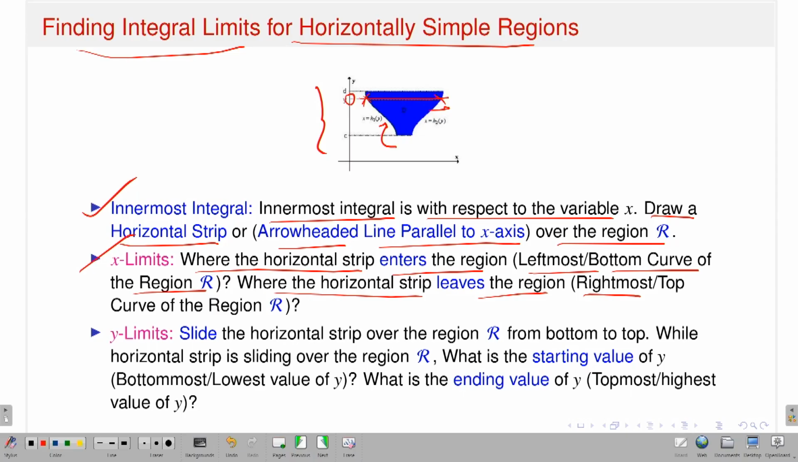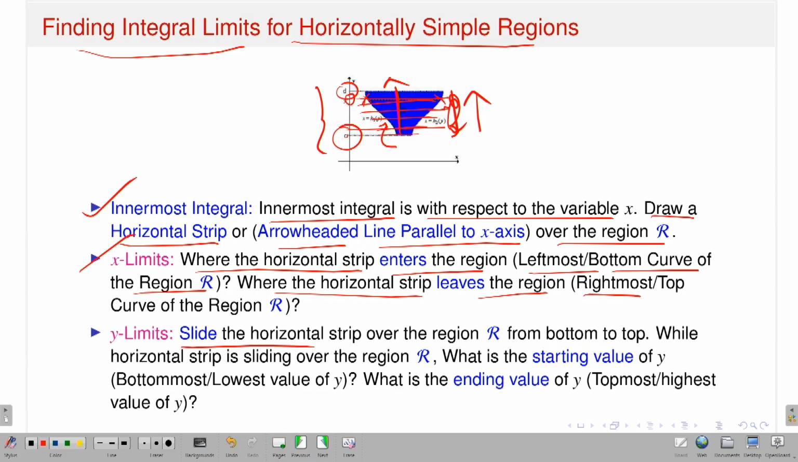And then you have to determine the y limits, that means you have to come this way, either from C to D or D to C. I think C to D is better. So first you draw a horizontal line and then you vary it to cover the full region. It starts from this horizontal line at the point C and it leaves the region at the point D.